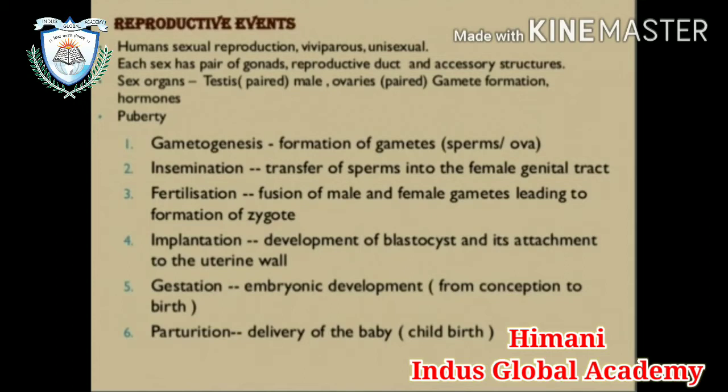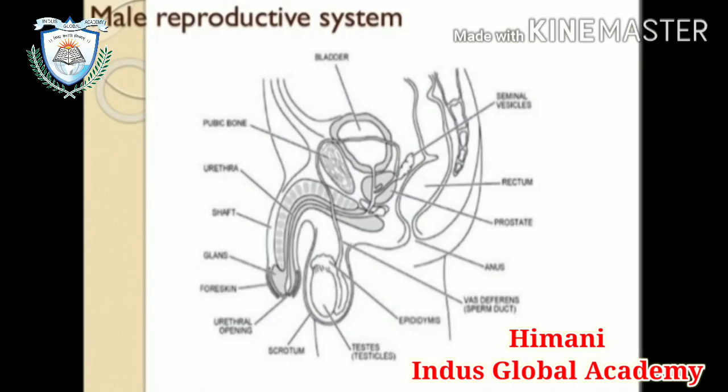Fifth is the gestation period. It is also known as embryonic development. After the zygote, the embryo will form, from conception to birth. Sixth is parturition. It is the last stage. It is the delivery of the baby, or you can say childbirth. So these are some simple terms, and we will discuss this topic one by one.